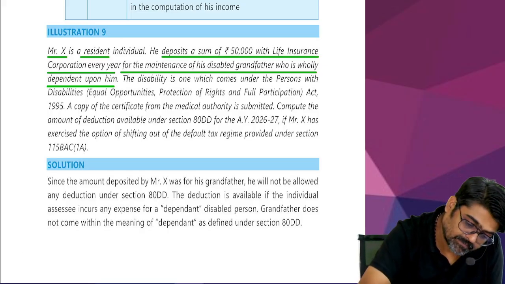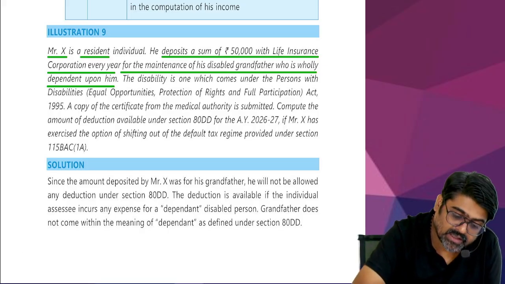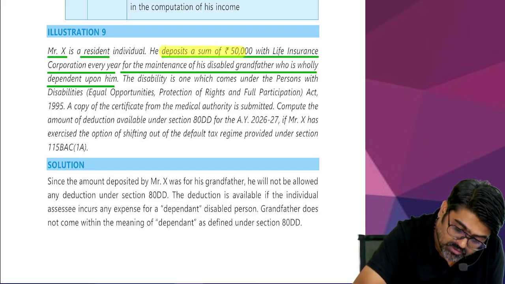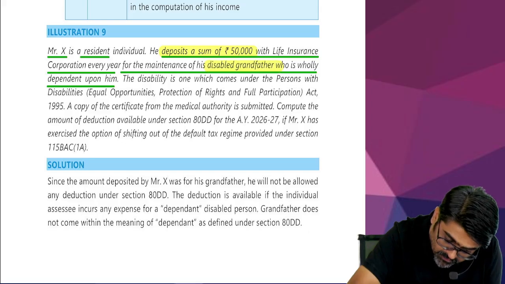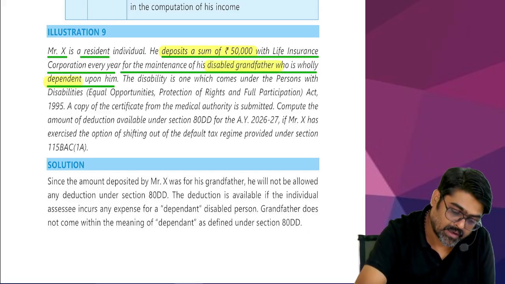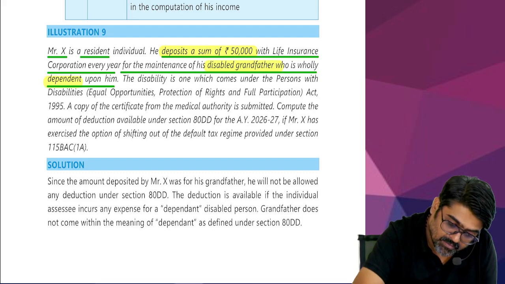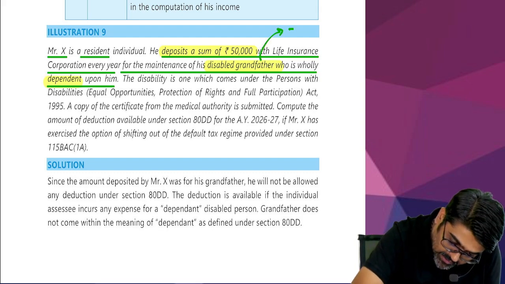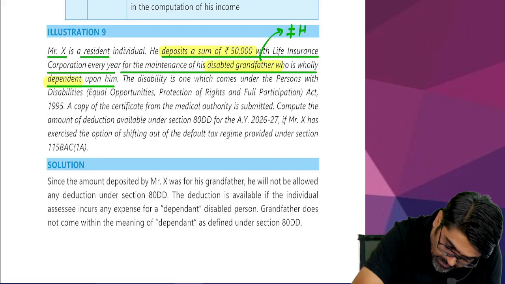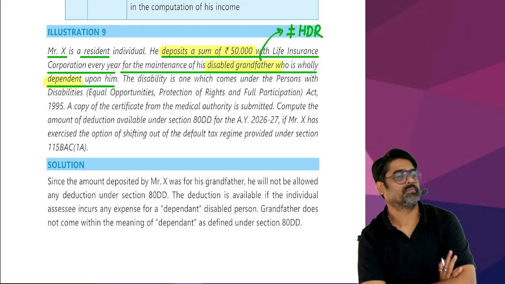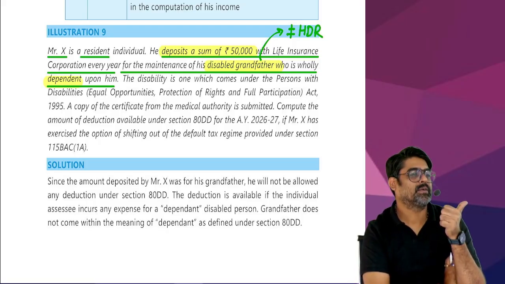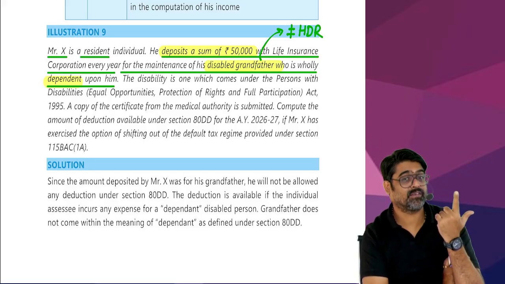By the way, sir, since the deposit of 50,000 is made for his disabled grandfather who is dependent on him, this disabled grandfather is not equal to HUF dependent. Why not? Dependent spouse, siblings, meaning brother and sister, parents and children.